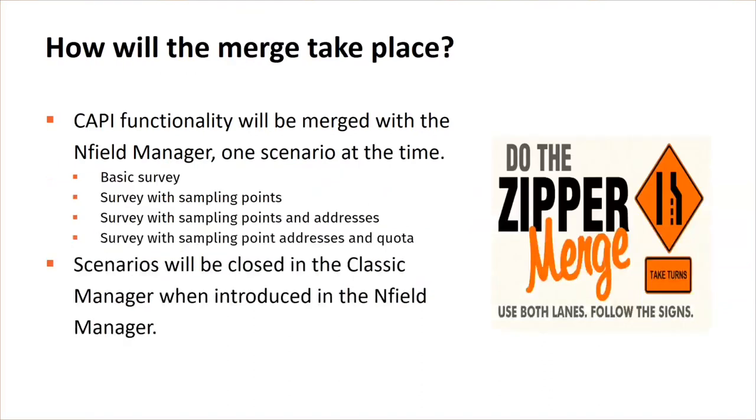Now, how will this merge take place? As said, the CAPI functionality will be merged with the Nfield Manager, and we will do that one scenario at a time. A scenario is a basic survey type. I will explain shortly what exactly that is: survey without sampling points, survey with sampling points, survey with sampling points and addresses, and survey with sampling points, addresses, and quota. Those are four different scenarios. We will probably not do them in four steps, but in three. The first step we do today, and that is the basic survey.